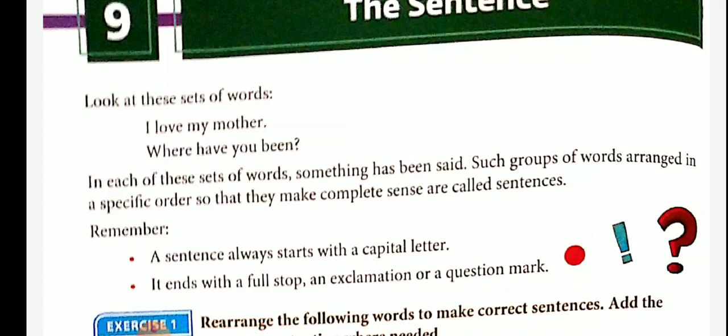Such groups of words arranged in a specific order so that they make complete sense are called sentences. So, in a simple way, a sentence is a group of words having a complete sense.